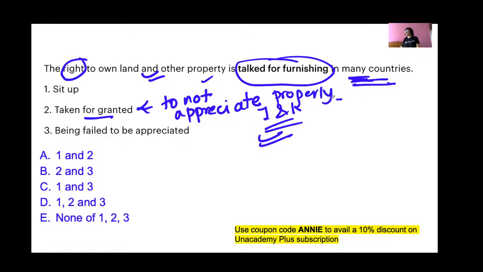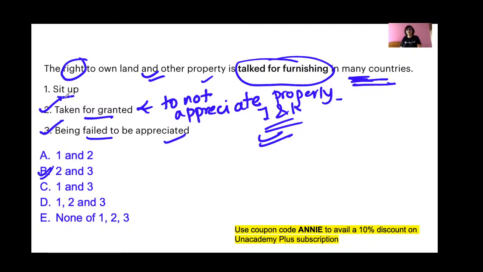Take for granted means to not appreciate something enough, to not appreciate properly. For example, we all take our mothers for granted. We don't appreciate them, but the work that they do for us is beyond words, right? So this is taken for granted, failing to be appreciated. The right to own land and other property is failed to be appreciated in many countries. Okay, so the right answer is 2 and 3.